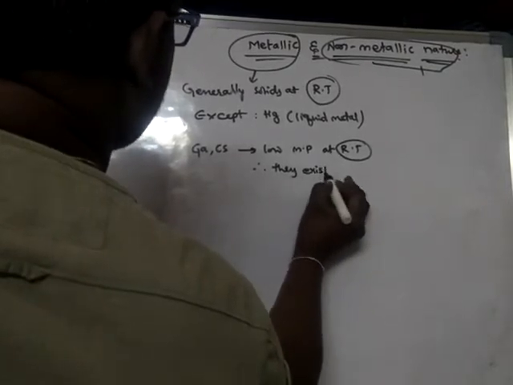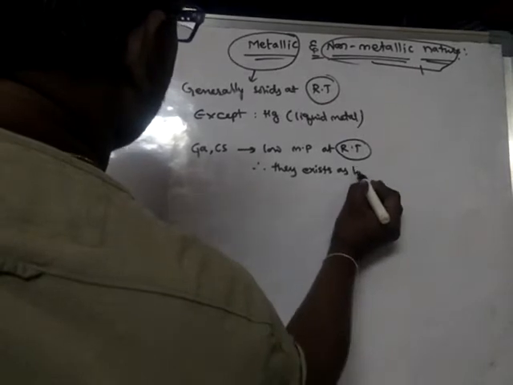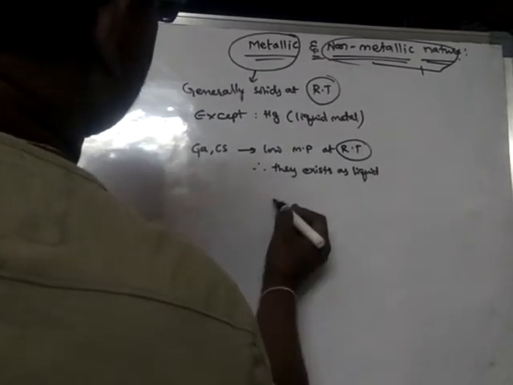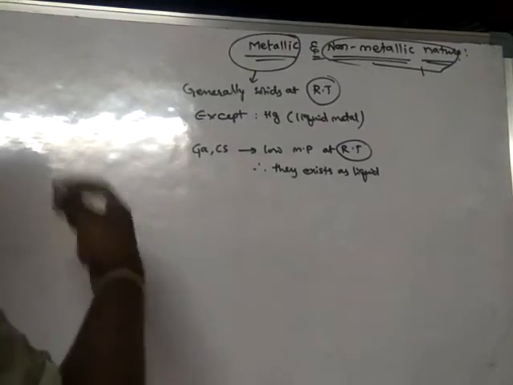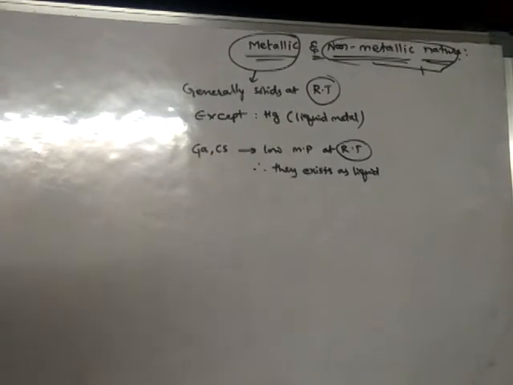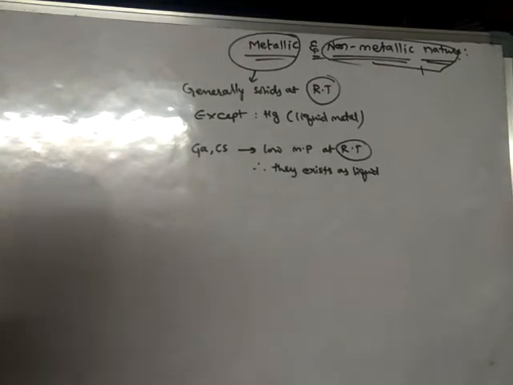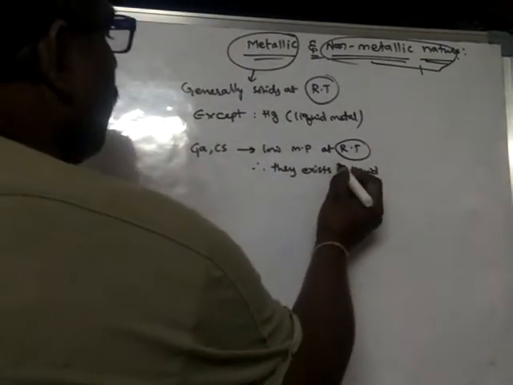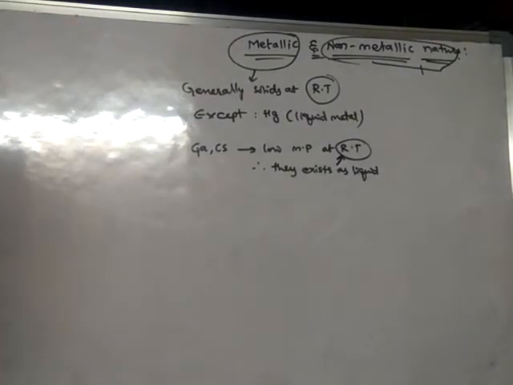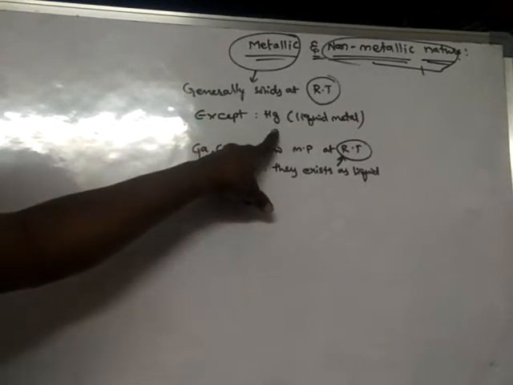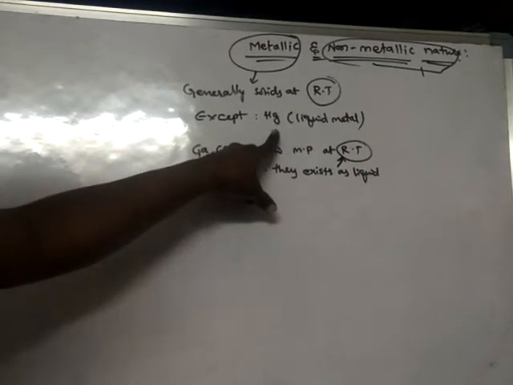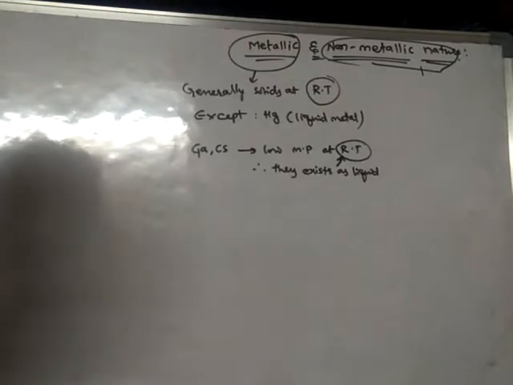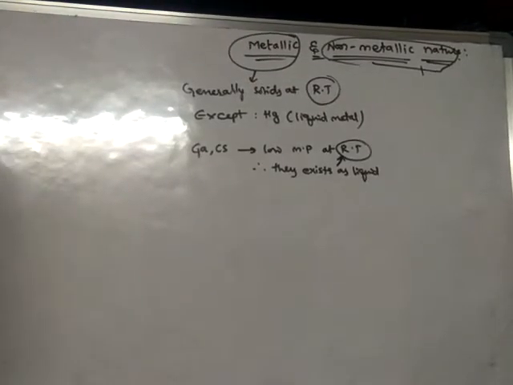Mercury is a liquid even at temperatures much lower than room temperature. But these other metals can exist as liquids at room temperature only, whereas mercury can exist as a liquid even at temperatures lower than room temperature.